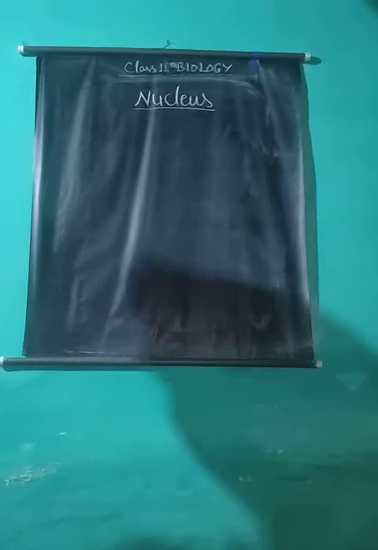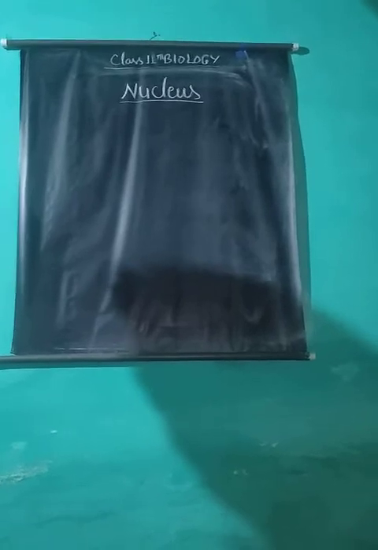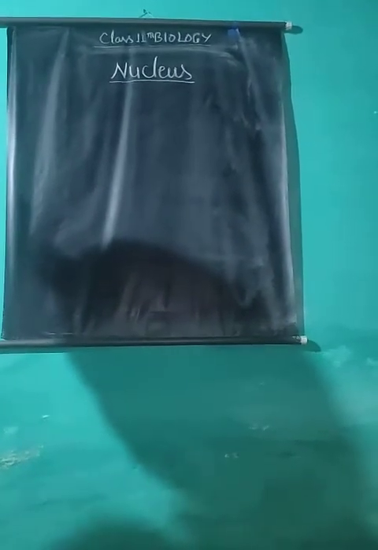Occurrence of nucleus. A nucleus is present in all living eukaryotic cells with the exception of mature sieve tube cells of vascular plants and RBCs of mammals. Origin: the nucleus is formed from endoplasmic reticulum by the fusion of endoplasmic reticulum elements during telophase of cell division. Number of nuclei: generally the cells contain a single nucleus, but the number may vary from cell to cell.